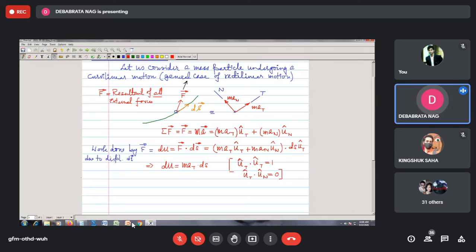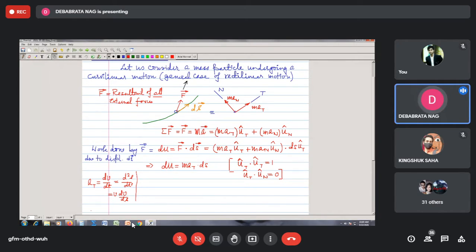Now as far as a_t is concerned, from our knowledge we know that a_t, the magnitude, can be written as dv/dt, or as d2s/dt2, or as v into dv/ds. Out of these three alternative equations for a_t, we just choose the last definition.